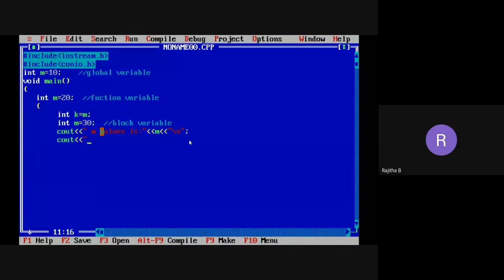Okay. Now I'm taking one more. Now I'm taking the, sorry, k value. K value is. I want to bring the k value also.